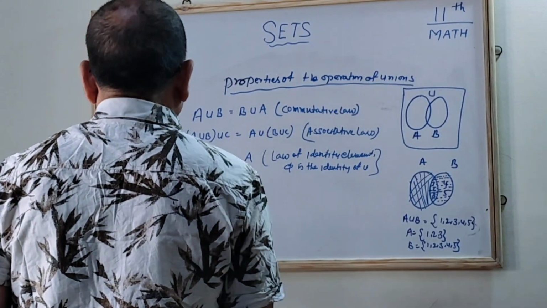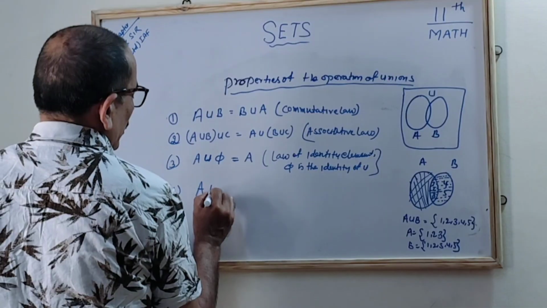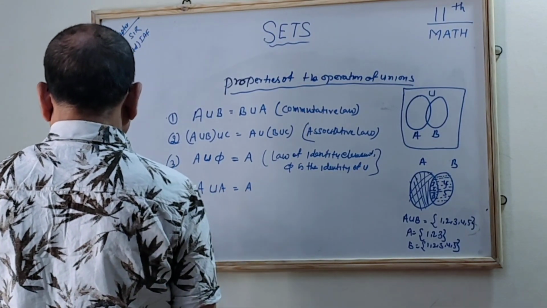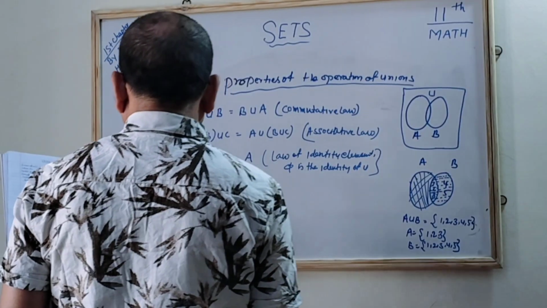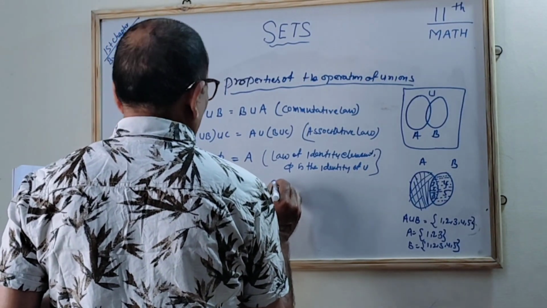Rule number 4 says A union A will always be equal to A. That is called the idempotent law. क्या बोलेंगे? Idempotent. What is that?